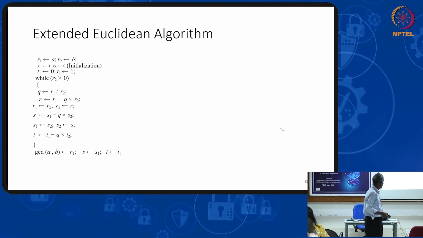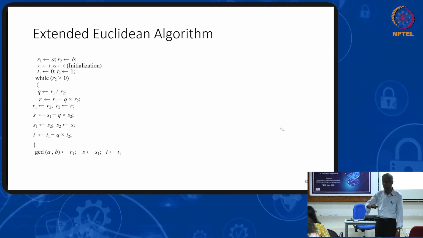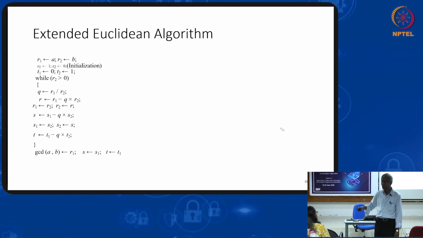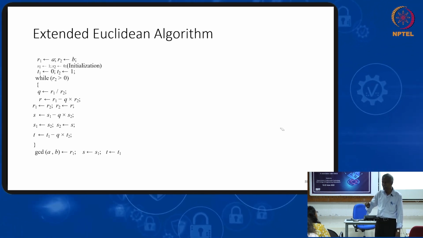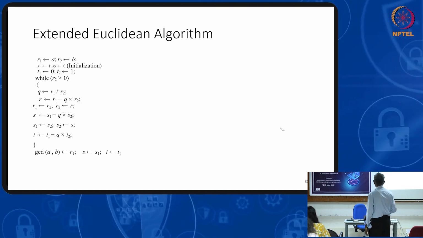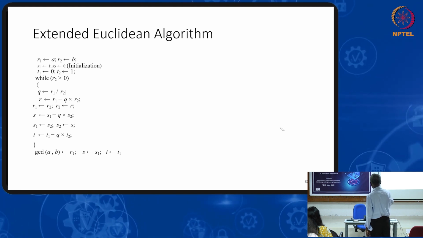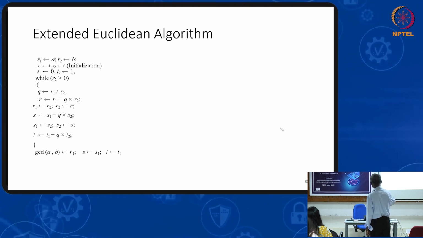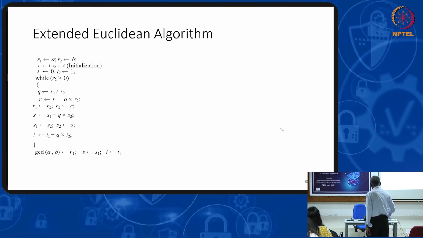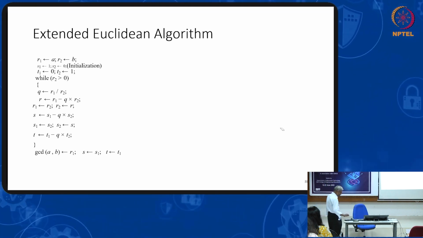Now we are extending the Euclidean algorithm to find the multiplicative inverse also, it will be useful. If you follow the Euclidean algorithm in this format, you can check whether the multiplicative inverse is there. So you see the algorithm, first R1 equal to A, R2 equal to B. We are introducing 4 more variables, S1 equal to 1, S2 equal to 0, P1 equal to 0, P2 equal to 1.